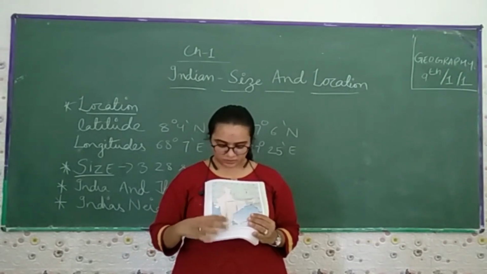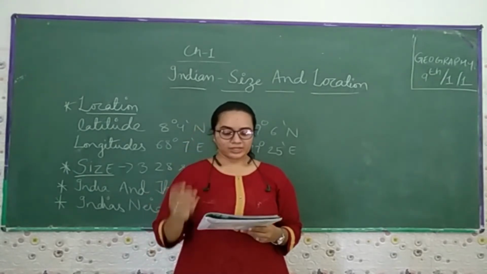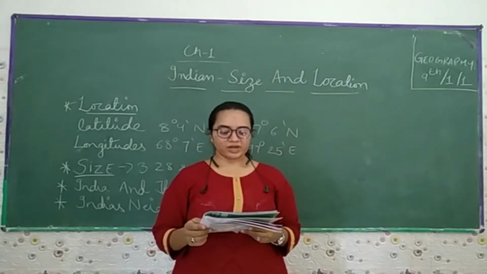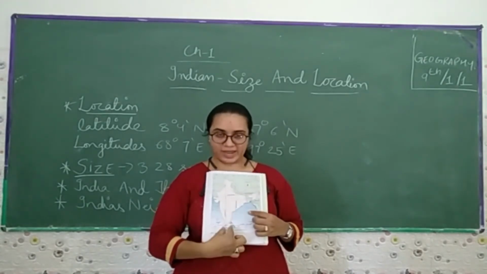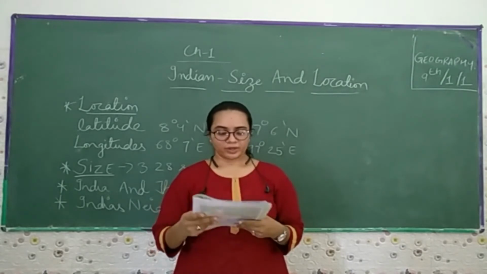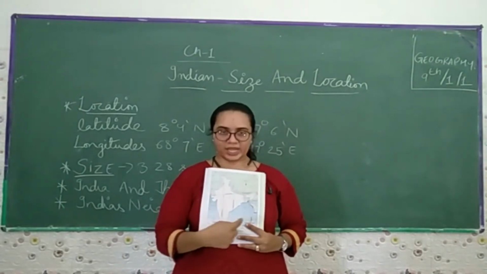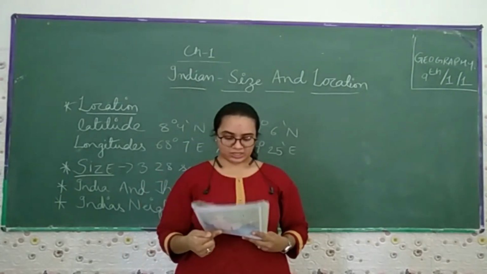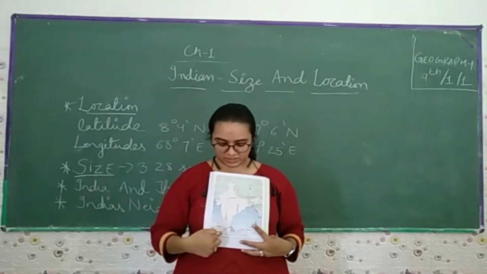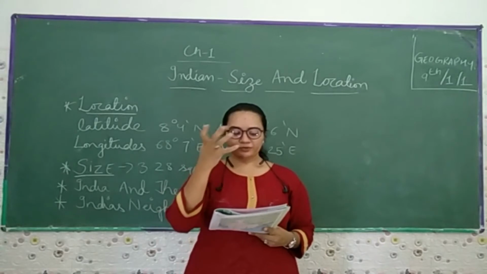Near this you can see the south of 22 degrees north. Then it becomes a taper and extends towards the Indian Ocean. This is called the taper. It is a narrow zone dividing the two seas, the Arabian Sea towards the west and the Bay of Bengal towards the east. Look at figure 1.3.